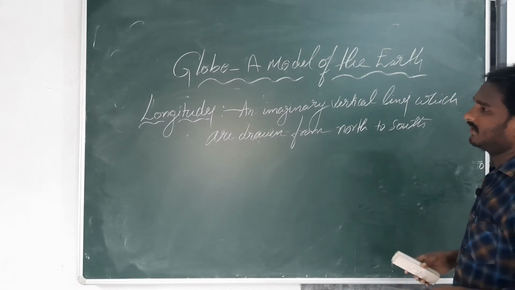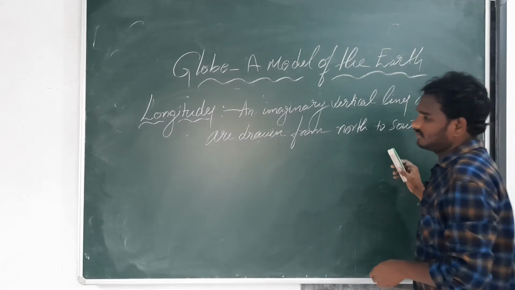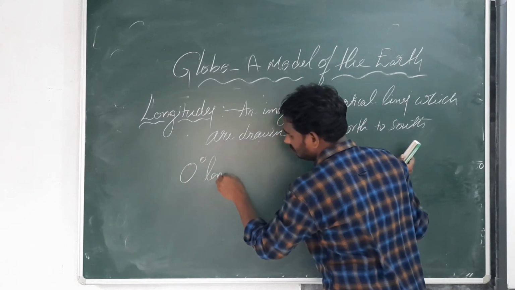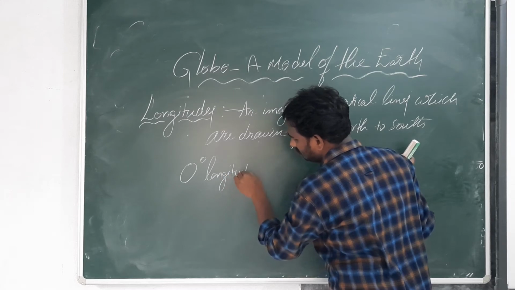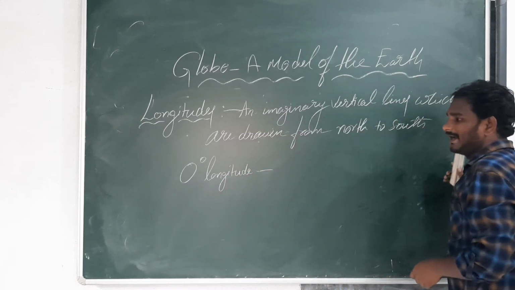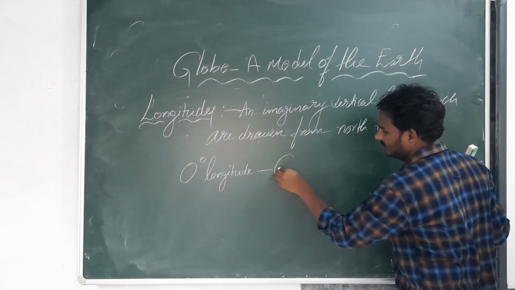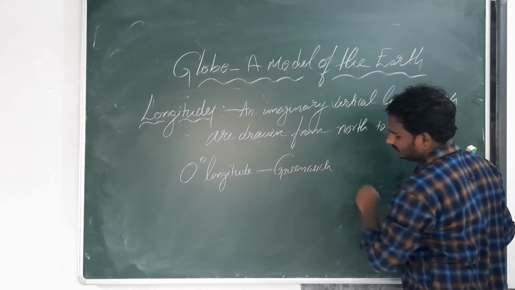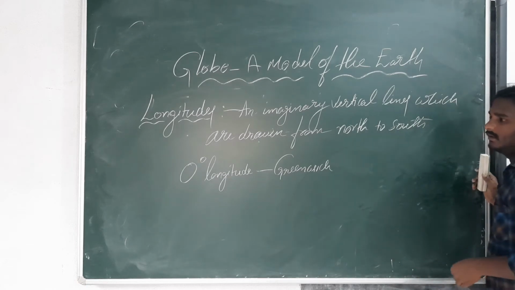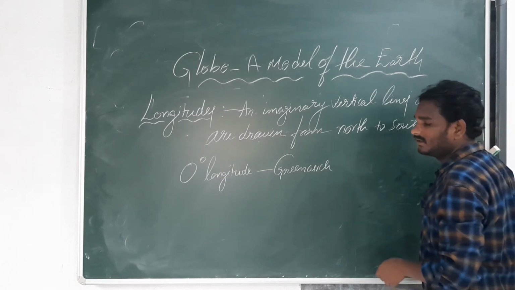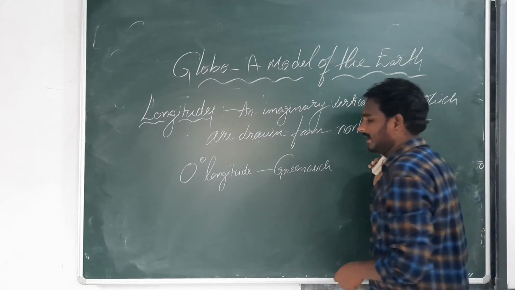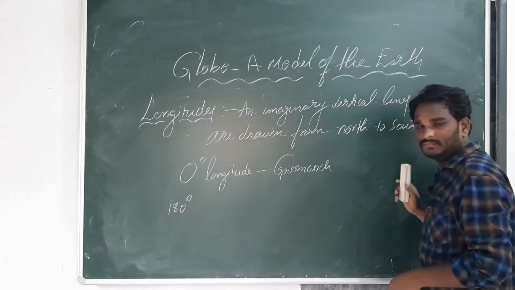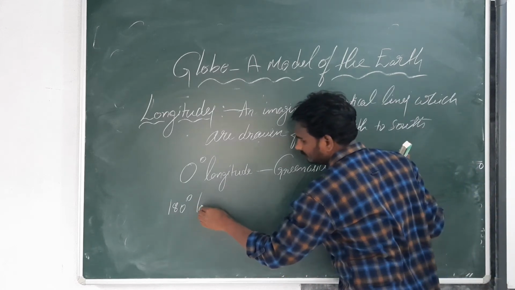Here also some important longitudes are there. First one, 0 degree longitude. Zero degree longitude is also called Greenwich. Another important longitude is 180 degrees longitude.